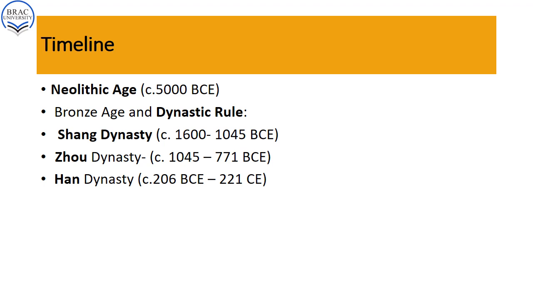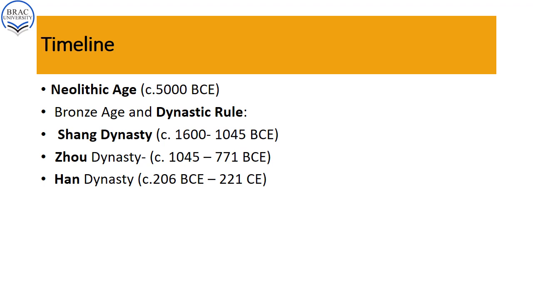Ancient China has a timeline. We claim that ancient China has a very wonderful link with the Neolithic culture, and this is one of the oldest civilizations, which is why ancient China has a close link with the Neolithic age. Then we see the Bronze Age and the dynastic rule. In today's lecture, we'll be talking mainly about the Zhou dynasty and very briefly about the Shang dynasty. And in our next lecture, we'll be talking about the Han dynasty.